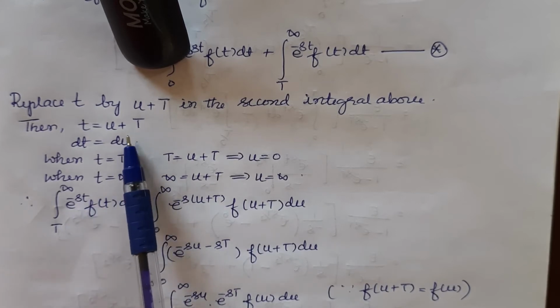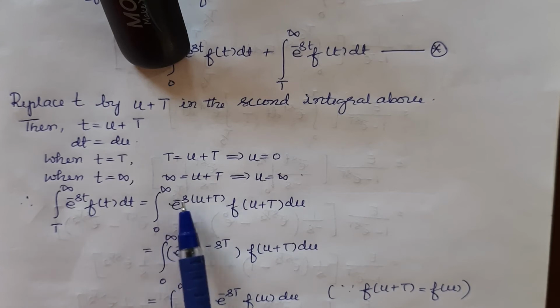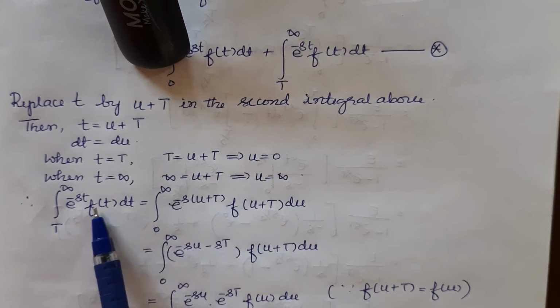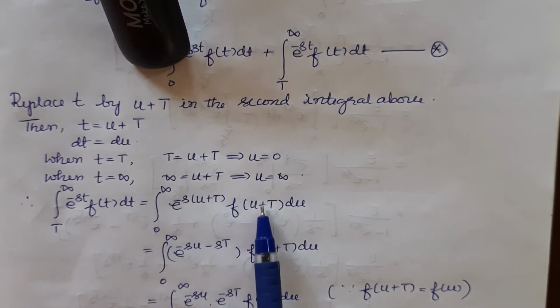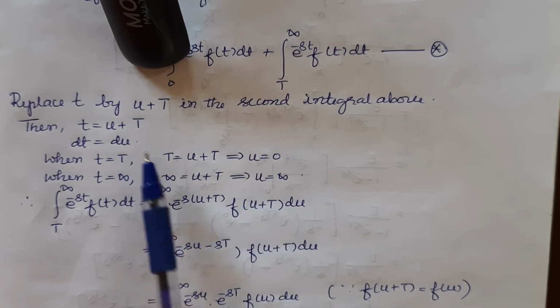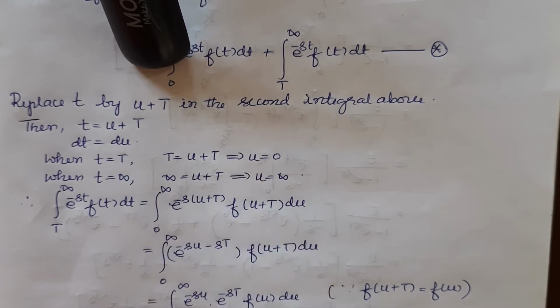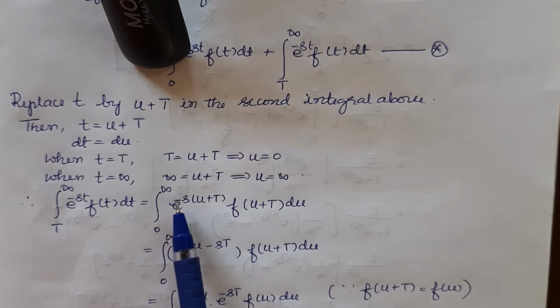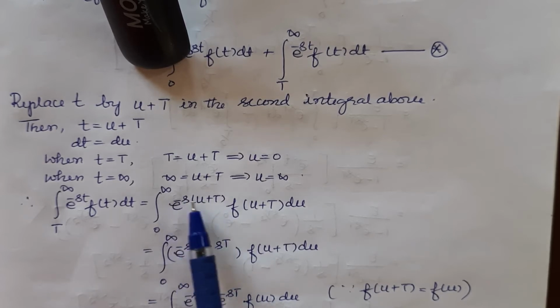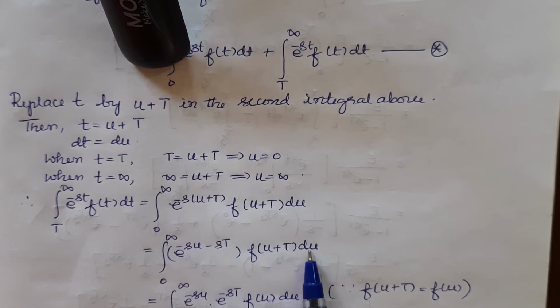So it is the integral 0 to infinity. t is being substituted as u plus T. So it is e power minus s into (u plus T), f(t) becomes f(u plus T), and dt has been changed to du. Now we will multiply this term inside. We will open the brackets: integral 0 to infinity of e power minus su minus sT into f(u plus T) du.